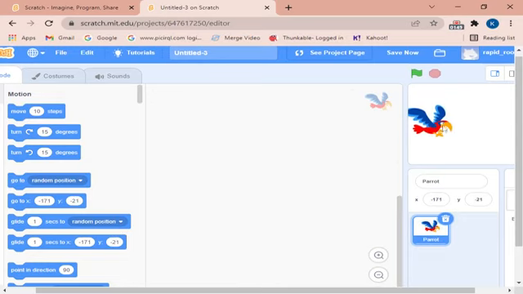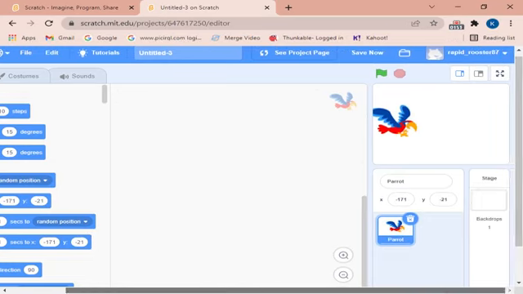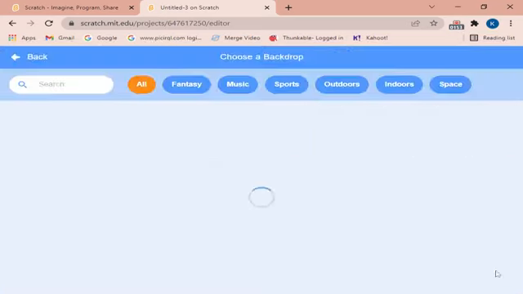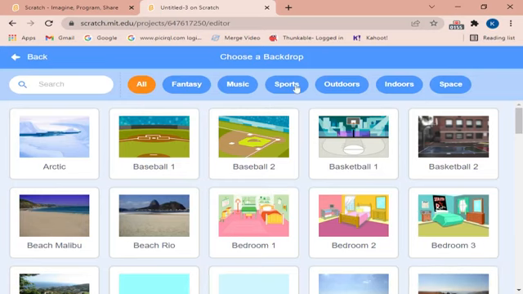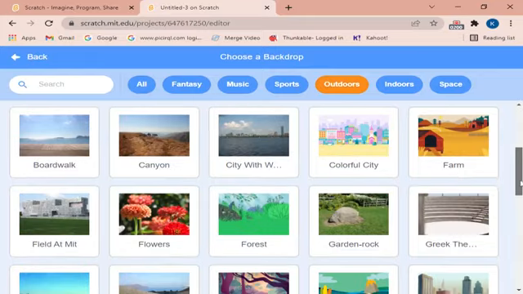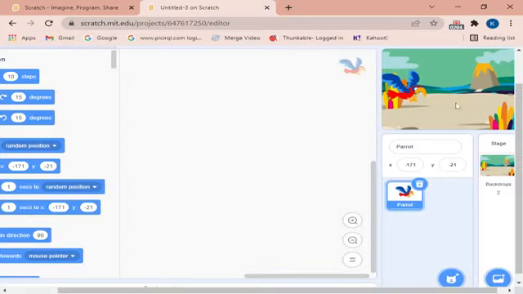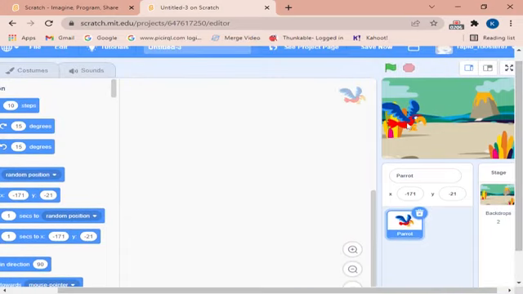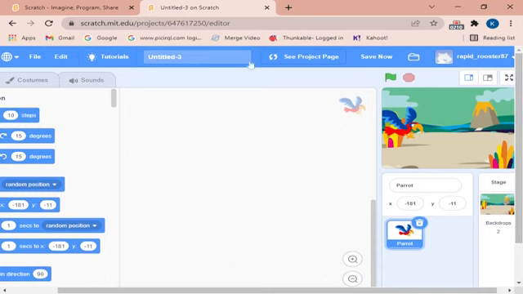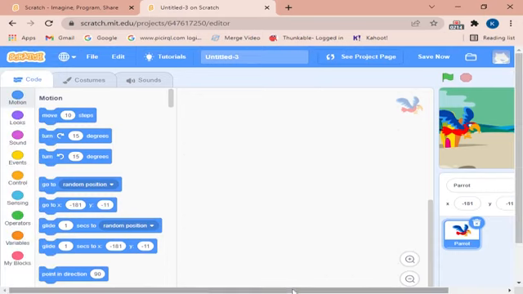And now you can also add a backdrop in Scratch. Because it's a parrot, we can choose a forest or a jungle backdrop or a Jurassic one too. And what is this costume?